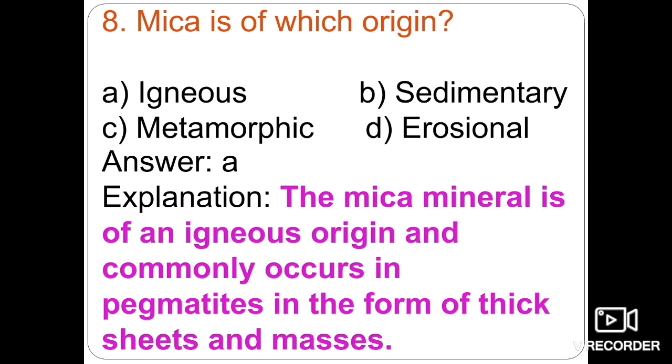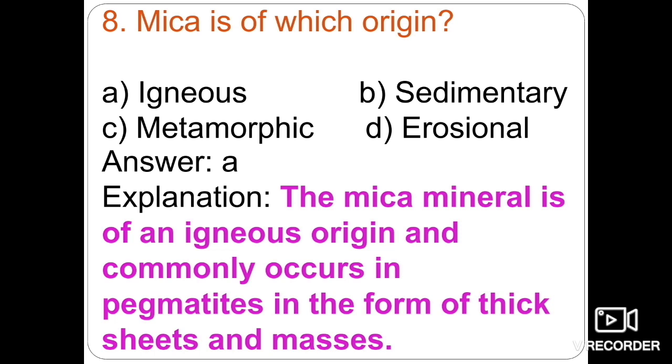And how can we identify it? It's characterized by a perfect basal cleavage. Mica occurs in the form of books or large sheets in pegmatites. In the previous video we talked about pegmatites. They form at the last stage of the crystallization of the minerals, so that's why they form larger and bigger minerals.